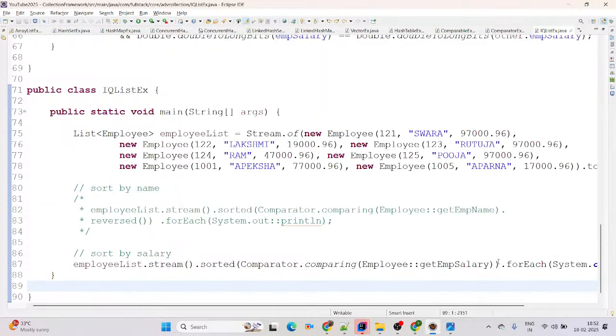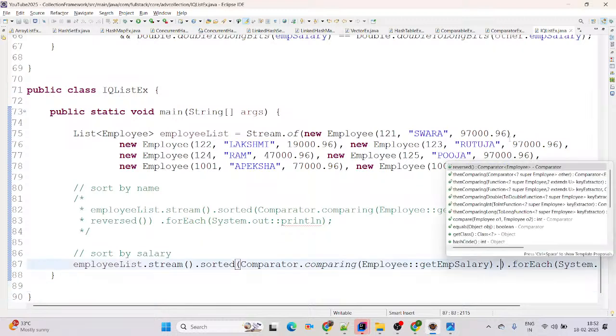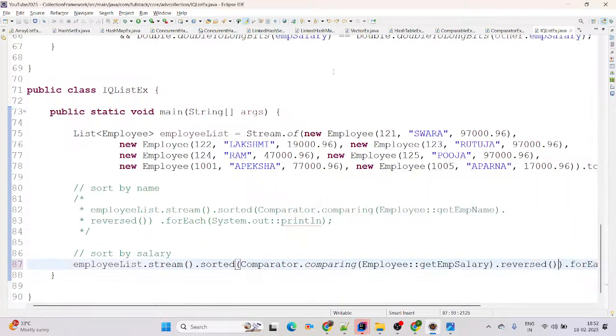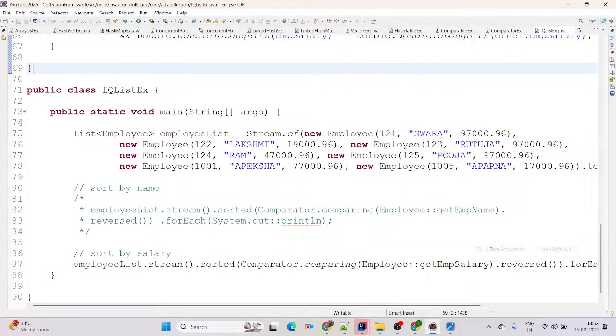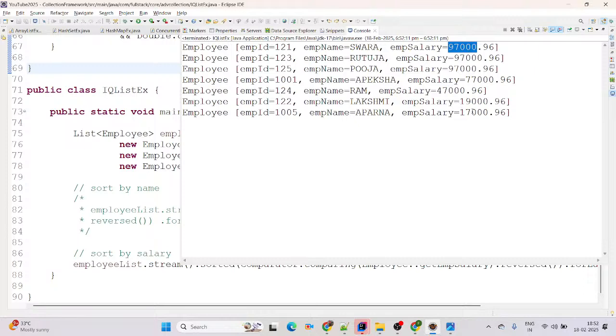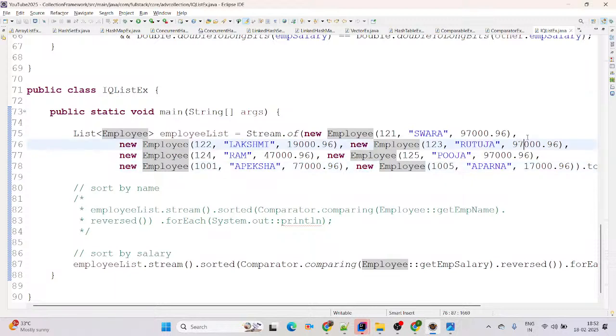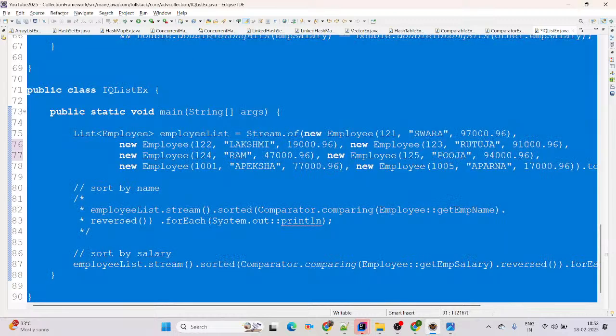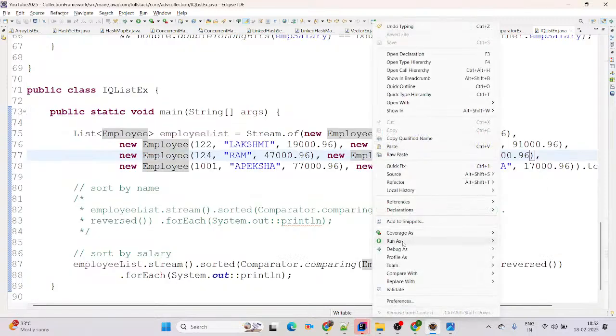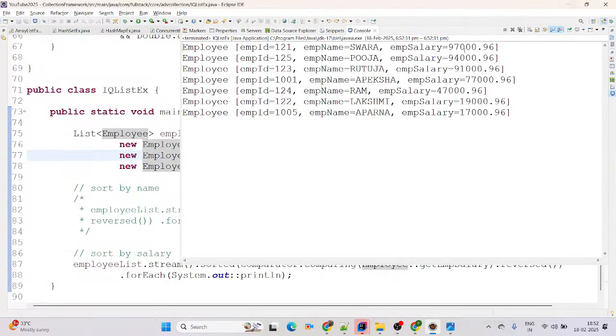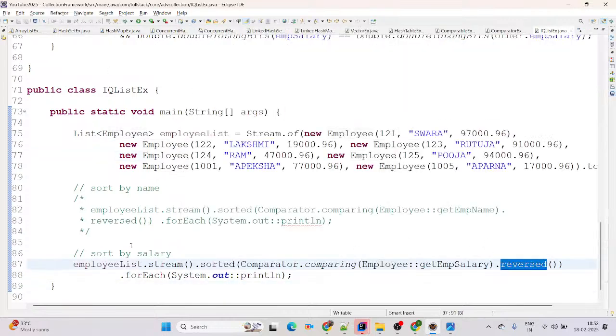If you want descending order, simply use the reverse method there. Run as Java application. Now the highest salary comes first, 97,000, and the last is 17,000. Perfect. If you want to make the records unique, you can change the salary as well. I'm giving 91,000 for Rutuja, and for Pooja I'm adding 94,000. Again run as Java application, and it will give the perfect output we expect: descending order on the basis of salary, highest salary first, lowest salary last, because of the reverse method.